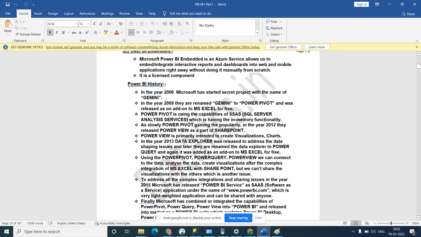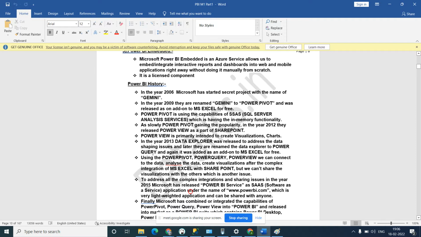Slowly Power Pivot gained popularity. In 2012, once it started gaining, they released Power View as a part of SharePoint. Power View is primarily intended to create visualizations, charts. So combining Power Pivot plus View means pivoting, that is transformation, plus visualization. Now in 2013 Data Explorer was released to address the data shaping issue. Later they renamed Data Explorer to Power Query.